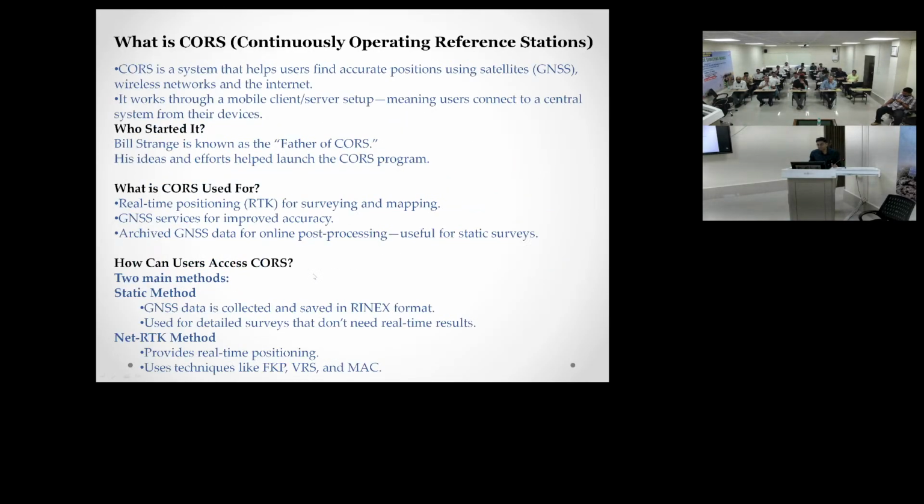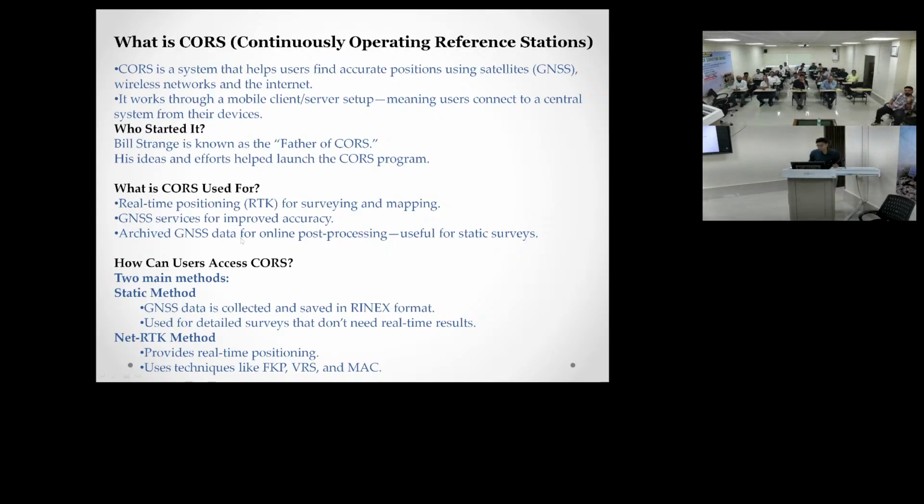elevations. What is CORS? CORS is a system that helps users find accurate position using satellites, wireless networks, and the internet. It works through a mobile client server setup, meaning users connect to a central system from their device. Who started it? CORS was established by Bill Strange, who is known as the father of CORS. So these are all theoretical. What is CORS used for?